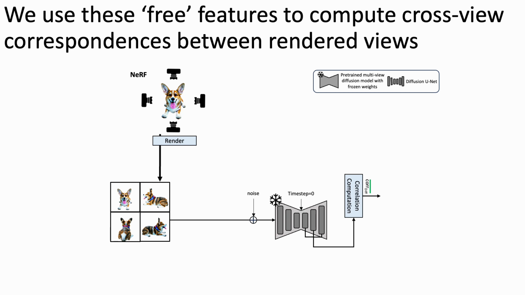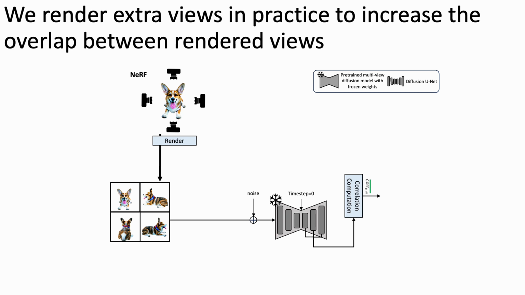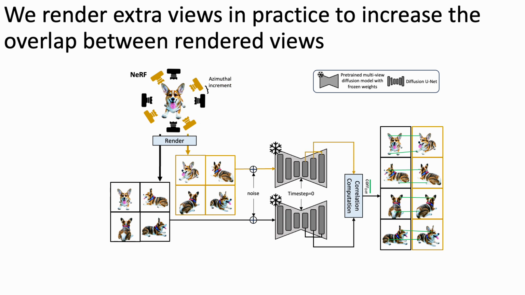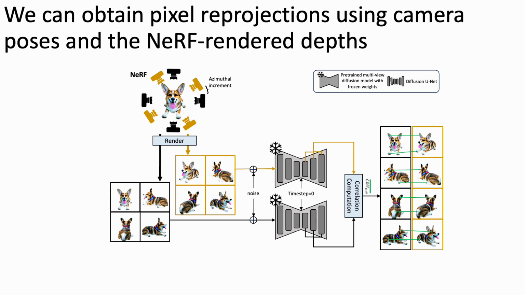In practice, we render extra views which are closer to each other in terms of azimuthal angle, so that the adjacent views will have high overlap with each other, consequently having a higher number of correspondences. The existence of 3D infidelities implies inaccurately rendered depth in the 3D representation. Given ground truth camera poses of each rendering and the rendered depth, we can obtain pixel reprojection across viewpoints, which can also be regarded as correspondences. We refer to these correspondences as CorrNeRF.